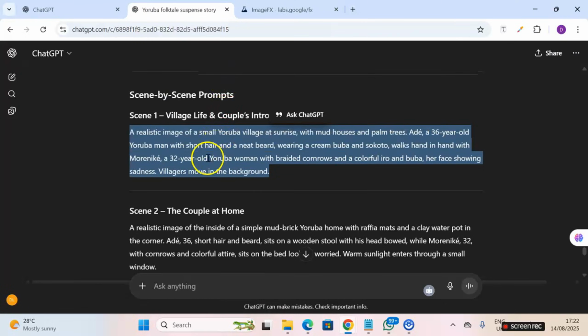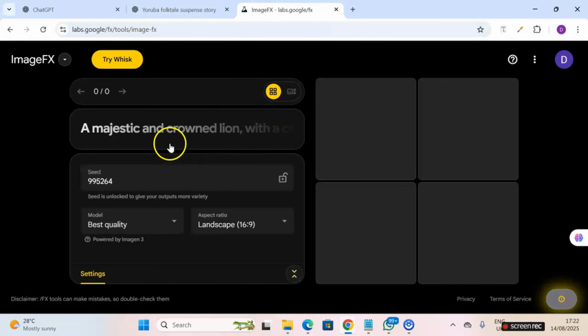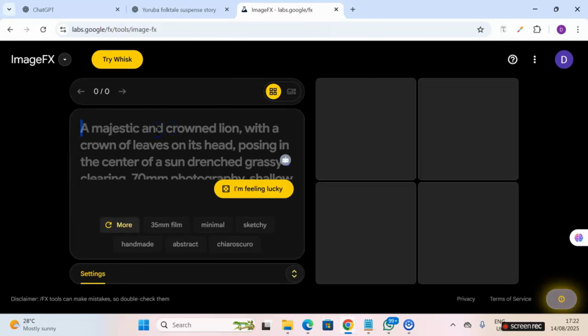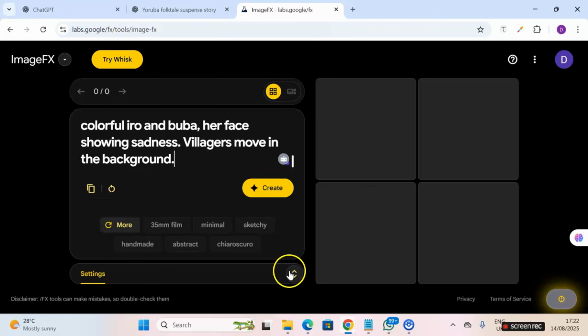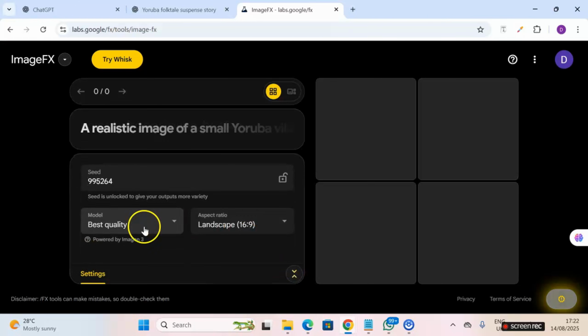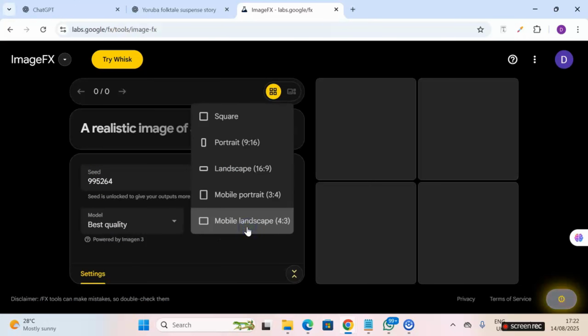Go back to ChatGPT and copy the first prompt that it gives you for scene 1. This is mine. I copied the prompt and I come to ImageFX and I paste it right here. Before you click on create, just come down to the settings part and make sure that it's on seed. Okay, this is actually locked. And then we have the model as best quality. Then the aspect ratio, we have it at landscape. If you are using it for YouTube videos, then put it on landscape. If you want to create videos for TikTok, Instagram Reels, or Facebook Reels, then you can use portrait 9:16.